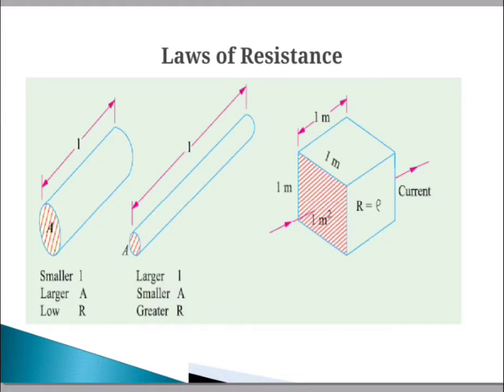Considering all the factors, the resistance R is directly proportional to L and inversely proportional to A. Therefore, the value of R is equal to rho L divided by capital A. Here rho is the resistivity of the material used for the conductor.